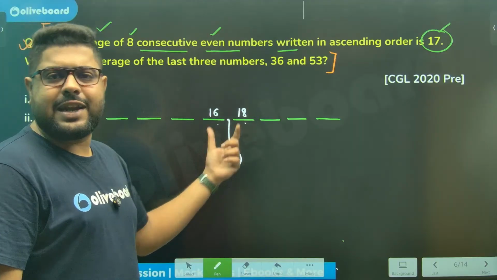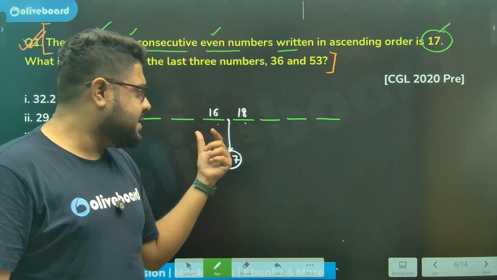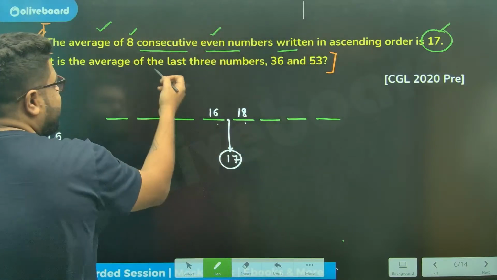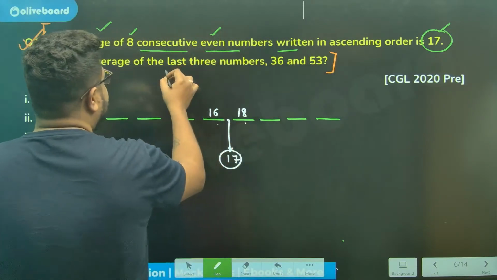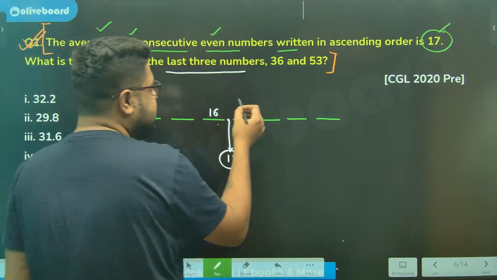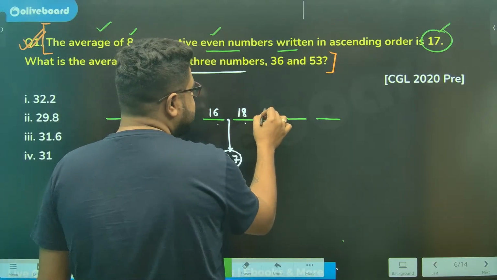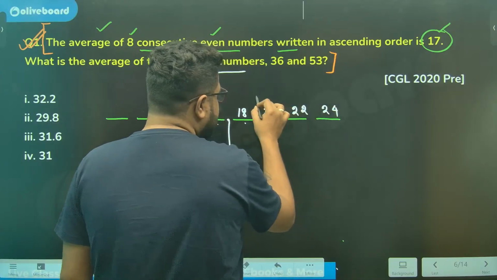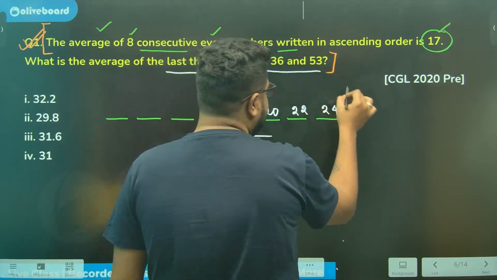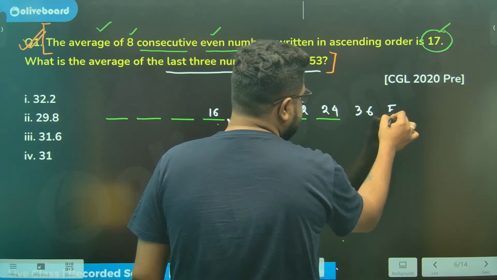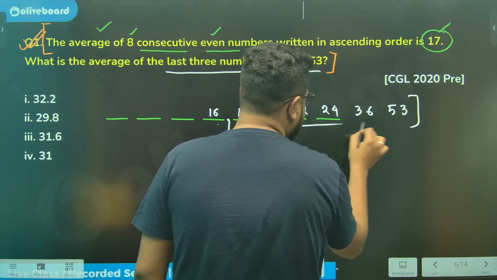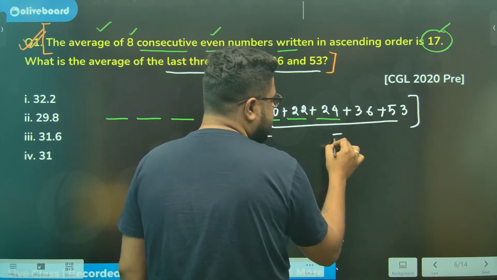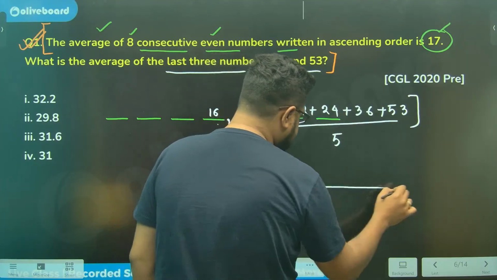Why does that happen in my foundation batches? I've just completed this topic. Now I know every number, and I only need the last three numbers. Consecutive even numbers, so the last three will be 20, 22, 24. I need these three along with 36 and 53. The average of these five numbers will be the sum divided by 5.